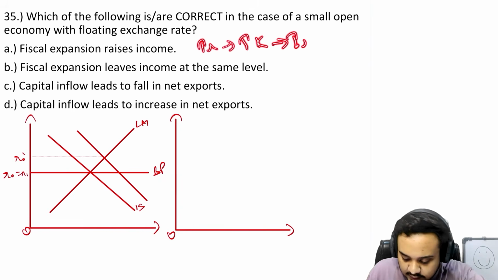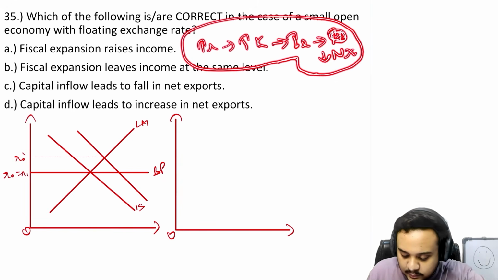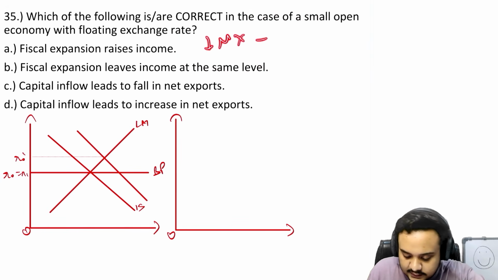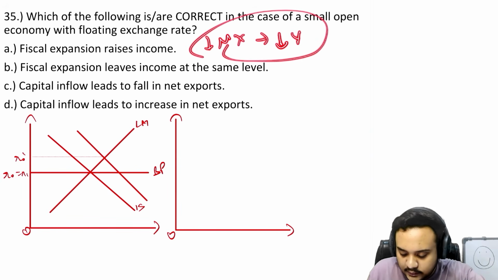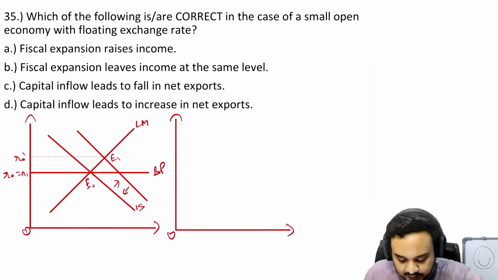This leads to an increase in the exchange rate, or appreciation. This leads to a decrease in net exports, because there will be more imports and fewer exports. These lesser net exports decrease the overall income, which shifts the IS curve to the left once again, and it comes right back to E0. It had gone to E1 temporarily and then it comes back.